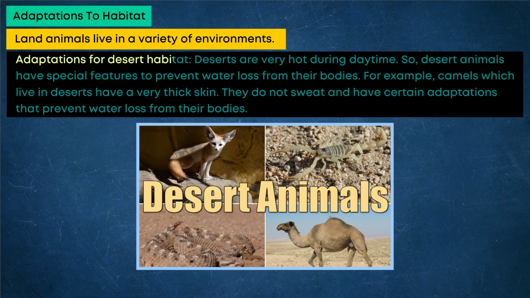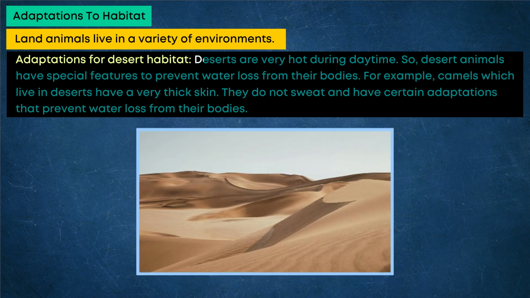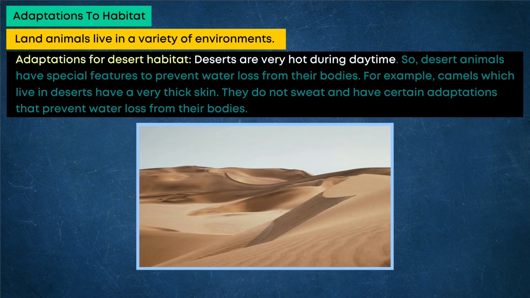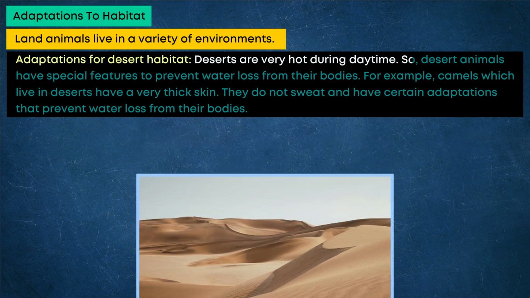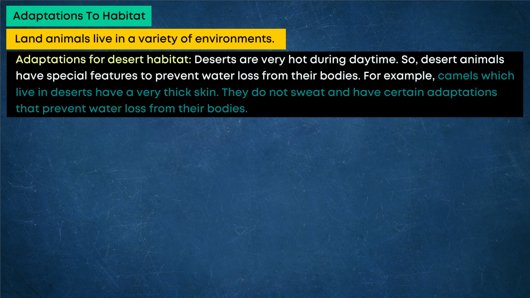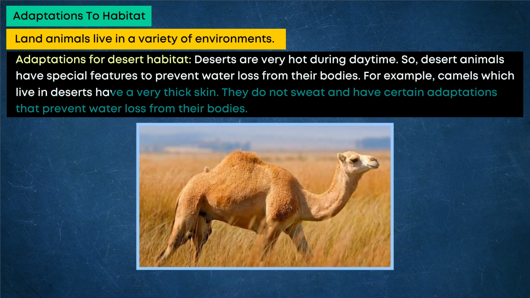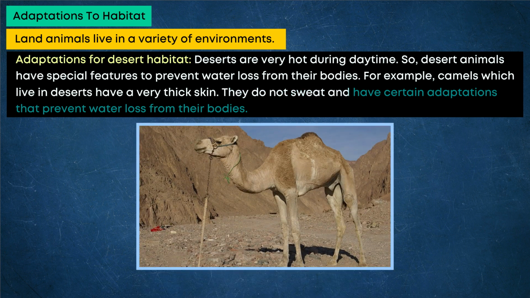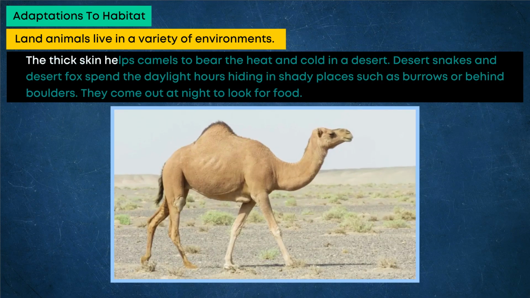Adaptations for desert habitat. Deserts are very hot during daytime. So, desert animals have special features to prevent water loss from their bodies. For example, camels which live in deserts have a very thick skin. They do not sweat and have certain adaptations that prevent water loss from their bodies. The thick skin helps camels to bear the heat and cold in a desert.